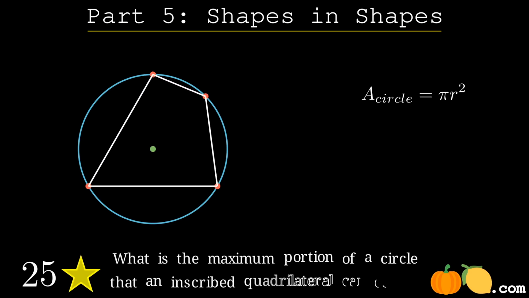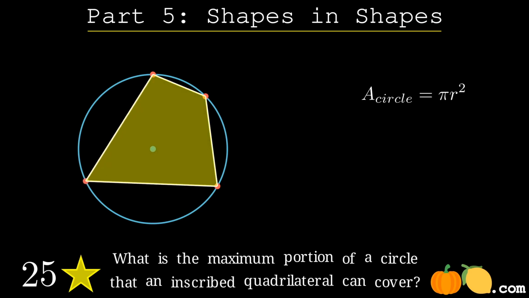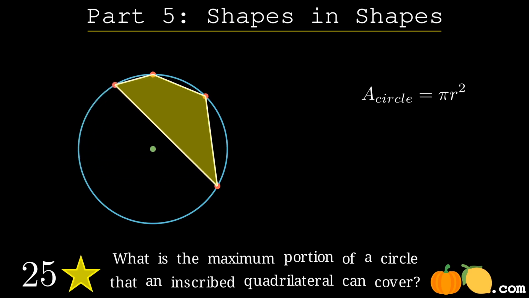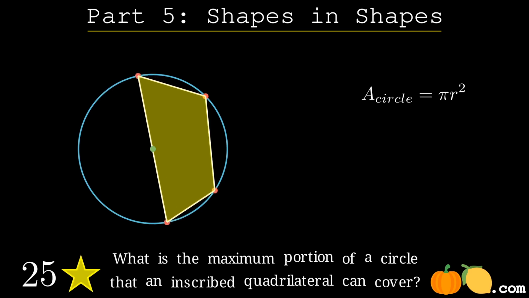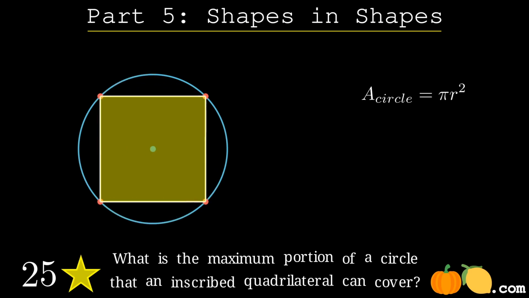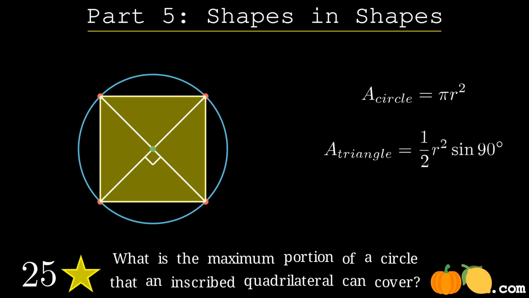If we try to see how big of a quadrilateral we can fit inside of a circle, we'll see once again that a regular polygon works best, or in this case, a square. We'll calculate the area of the square by summing four triangle areas.